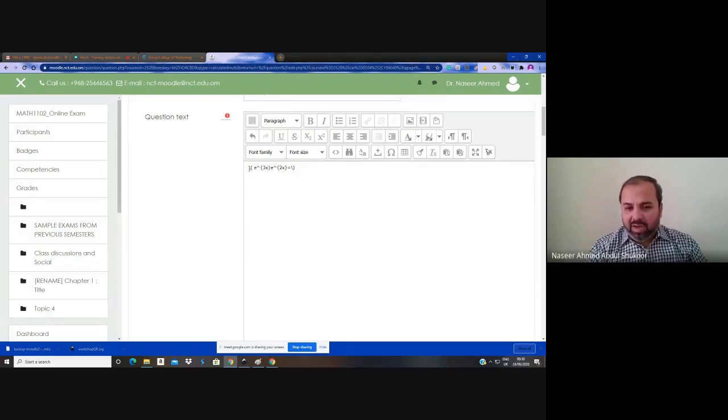These curly brackets are already typed here to generate e power 3x, with 3x in the power of e, and likewise 2x in the power of e. If you don't put the curly brackets, then only the 2 will appear in the power, and x will appear down as usual text.